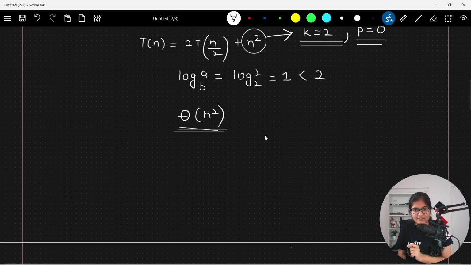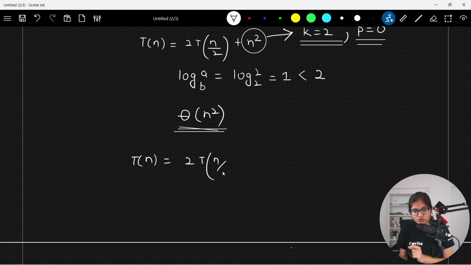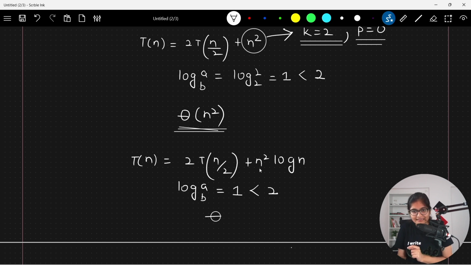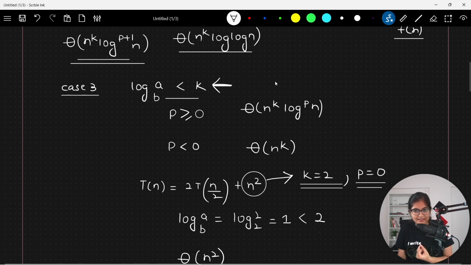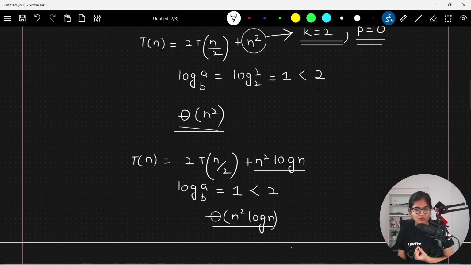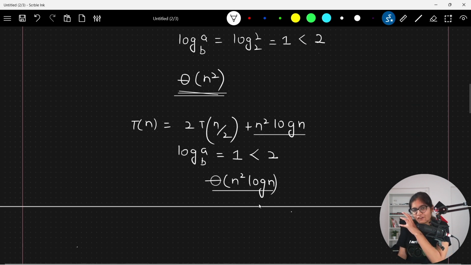For example, here instead of n square, you have n square log of n. For example, you have 2T(n/2) + n square log of n. So what will happen? You will again try to find out the value of log of a base b. Again, you get the value as 1, which is less than 2. So you can directly just copy paste the value of f of n here. That's what I want to state here. Here, if you see, it is nothing but n to the power k log of n to the power p. That's what we are getting here as well. You can directly fetch the value of f of n and write it like this, right?